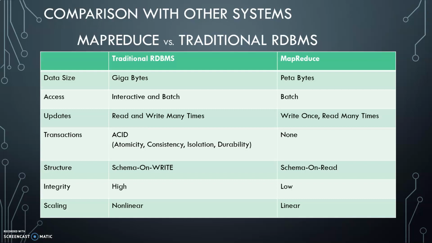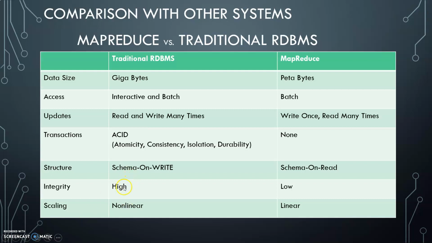Here we make use of the schemas for reading the things, rather than writing the things. For example, if I want access to the data, we give the query, and how it has to be processed is written inside the MapReduce algorithm. But when we are using the traditional RDBMS, we directly give the table name and the column names where it has to be updated. So here we use schema on write and here we use schema on read.